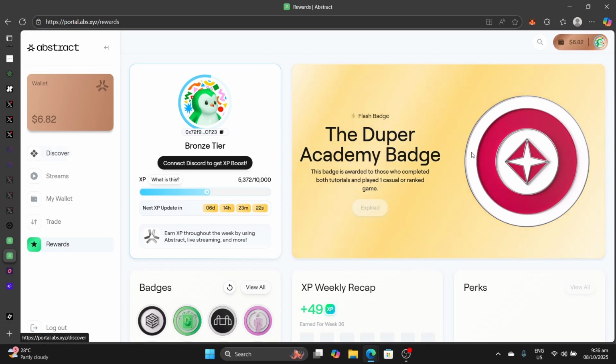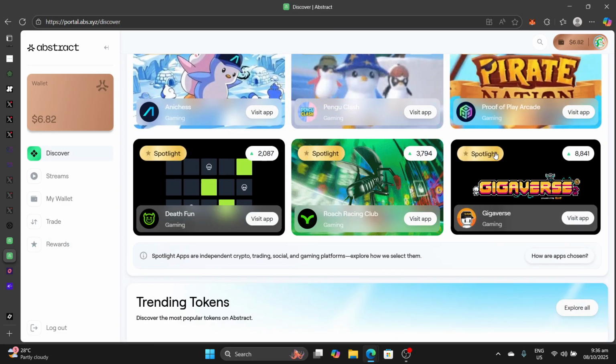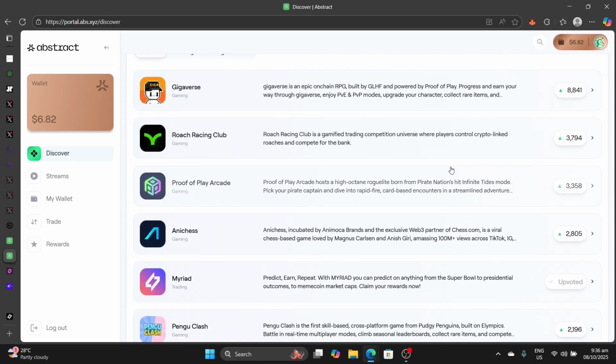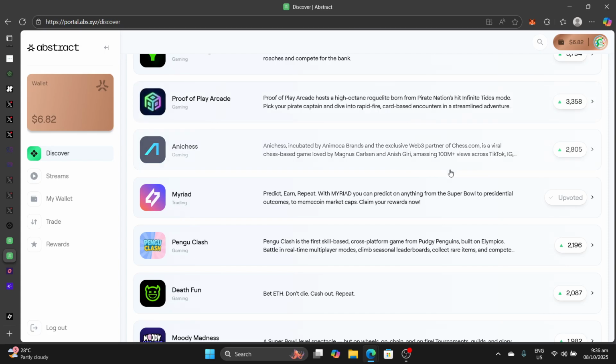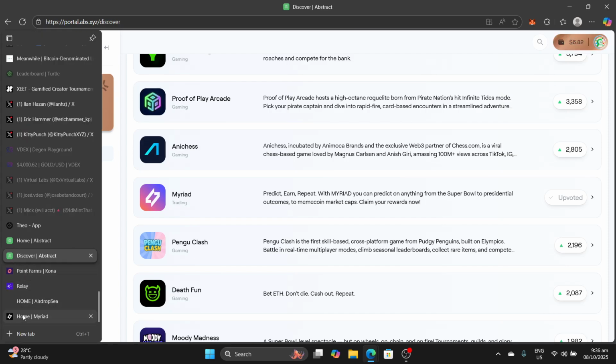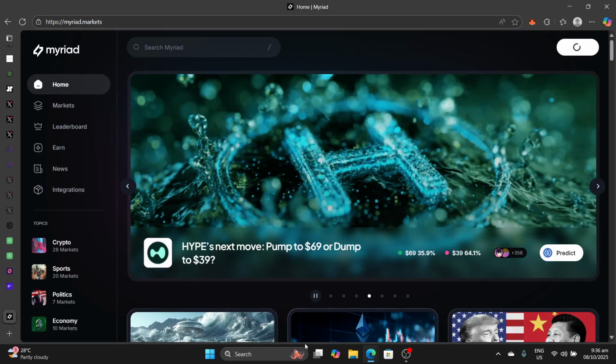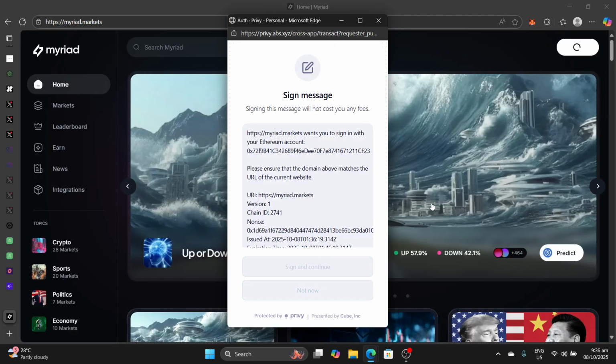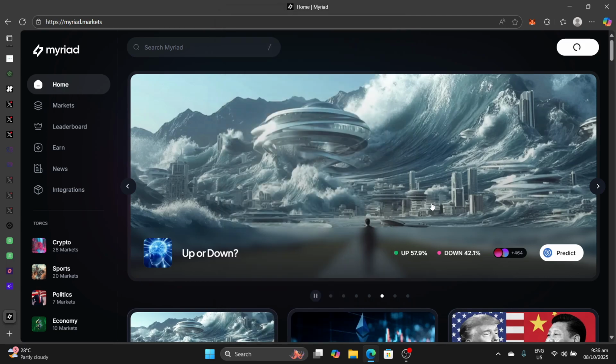So speaking of Abstract-related applications, there are many, including Myriad Markets. There are many of them. Any of these applications here, you will be able to connect with your Abstract Chain wallet. So when you go to Myriad, you connect, you see this pop up here, you connect. The exact state of your Abstract Chain wallet will now reflect on Myriad, including your funds and all that.